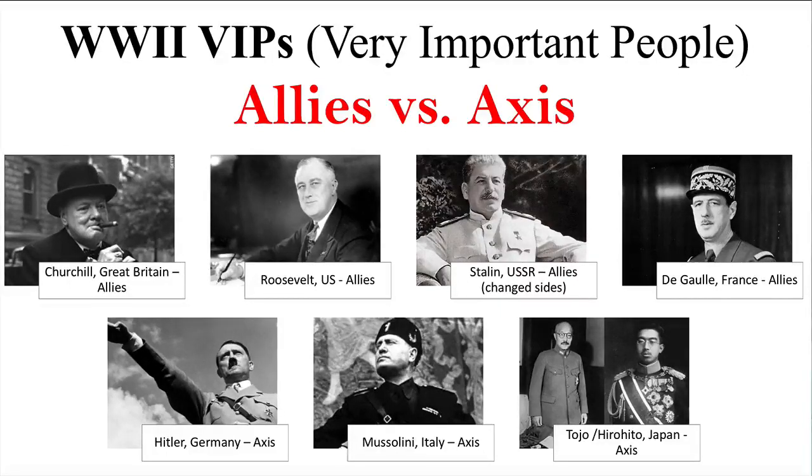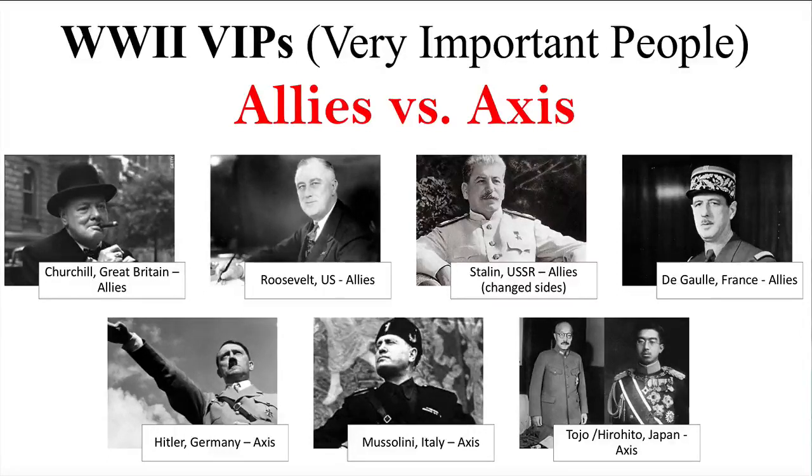over. Next is Roosevelt. This is FDR. FDR Roosevelt. This is the guy in the wheelchair. Teddy Roosevelt is a different president. You don't have to worry about him. You'll study him in American history. Anyway, just know this is FDR. He's the guy in the wheelchair. He is the U.S. president.